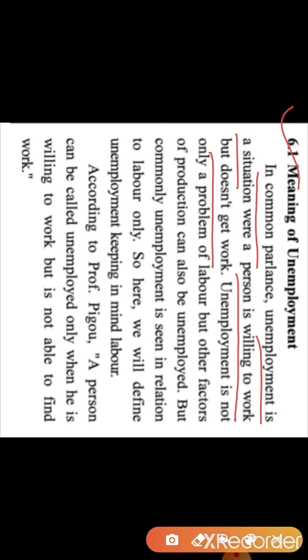What is written over here? That unemployment is what? It is a situation where a person, a human, is willing to work. Willing to work means he or she has a wish to work, a desire to work, but does not get the work. Then that person is called what?